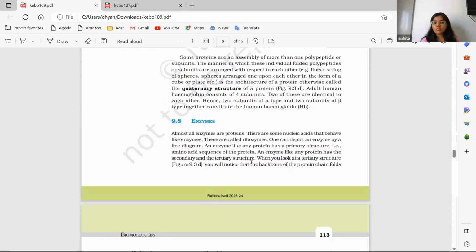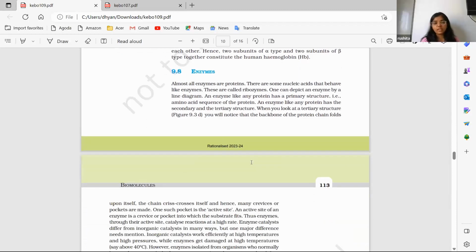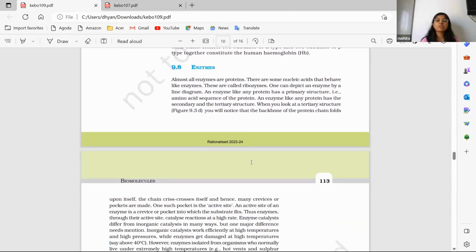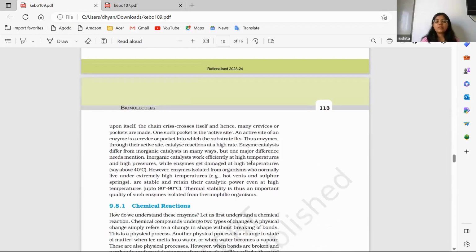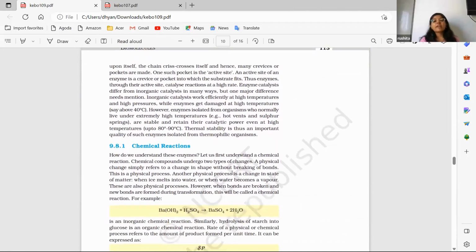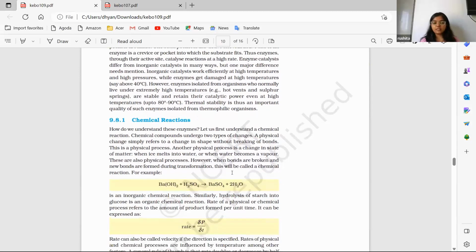So this is the introduction of what an enzyme is. Enzymes are proteins and their structure differs from the normal amino acids or proteins in our body, but they have all the important parts, like the active site. Enzymes are organic catalysts, while the inorganic catalysts are the ones found in chemistry, the experiments we do. So that is given. Now the chemical reactions where enzymes play an important role are given.